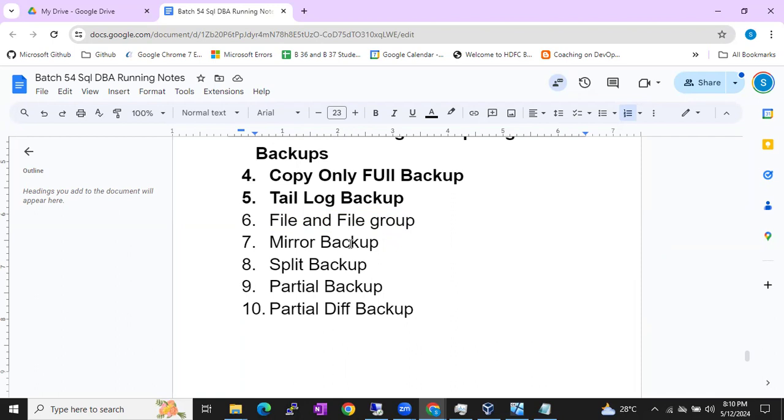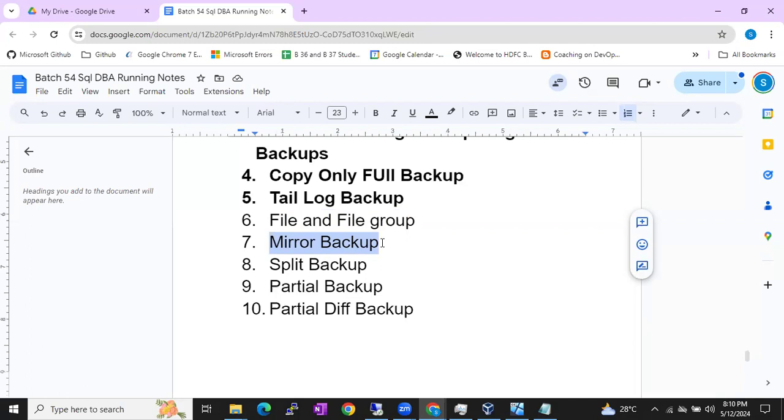So when you go to the Xerox shop and want to take the printout, there is an option for how many copies you want. If you select 2 copies, you will get 2 copies. In the same way, with mirror backup you can take multiple copies of a single database backup. You can take one copy to one server and another copy to another server.